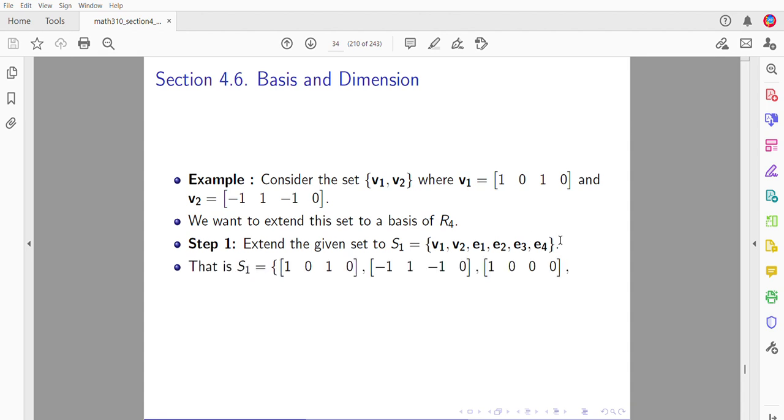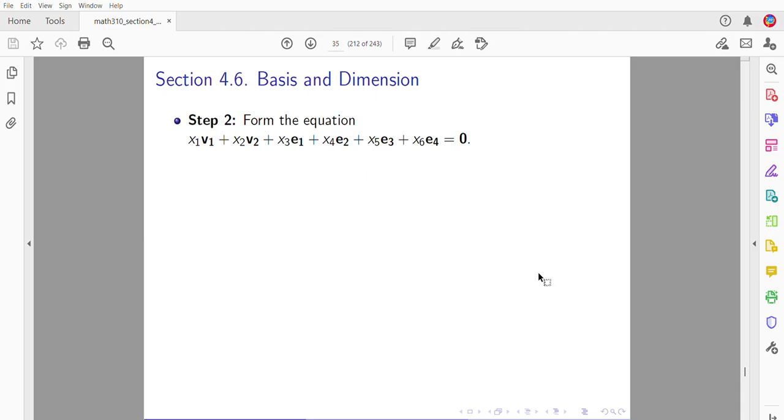You throw all of it in. So what is S1? First V1, then V2, then E1, then E2, E3, E4. So you see these are 6 vectors in all. Step 2, form the equation x1 v1, x2 v2, x3 e1, x4 e2, x5 e3, x6 e4 being the 0 vector.